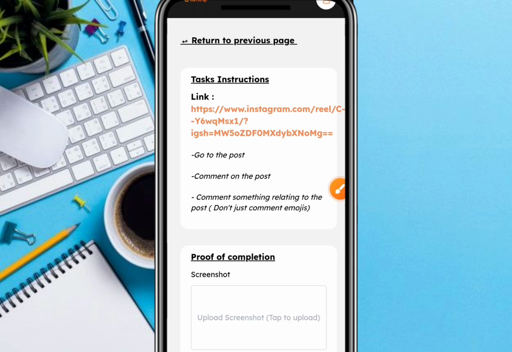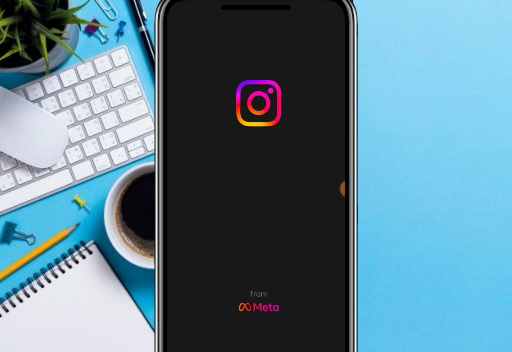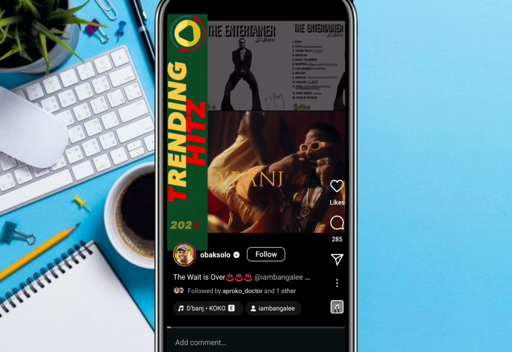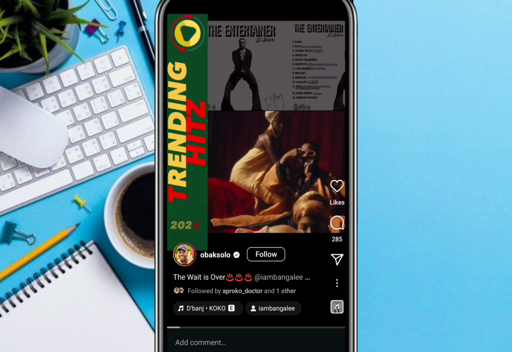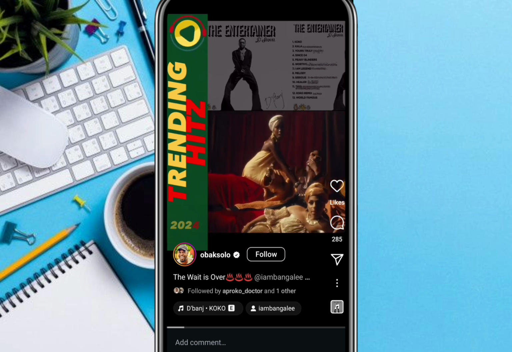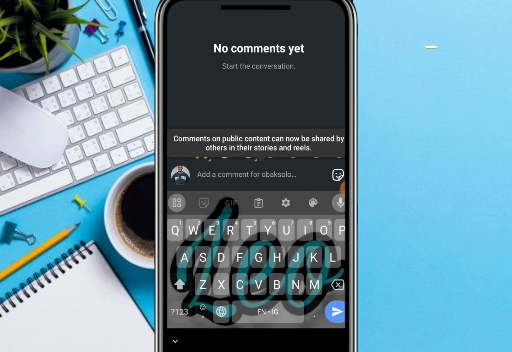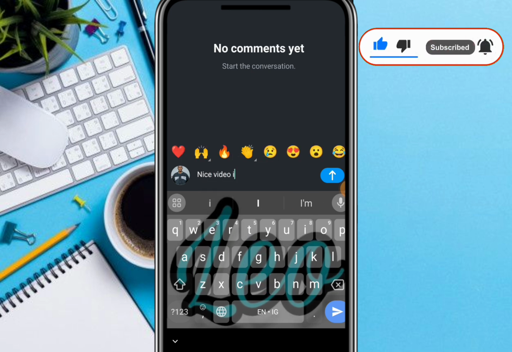Okay, so let's go ahead, guys. Click on the link and it's going to redirect us to that particular post. It's an Instagram post, so we are going to select Instagram and then move over to Instagram. Over here is the post that we are supposed to comment on, so we just have to allow it to load a little. So we're going to click on the comment section here and then we're going to comment, nice video, I enjoyed watching it.